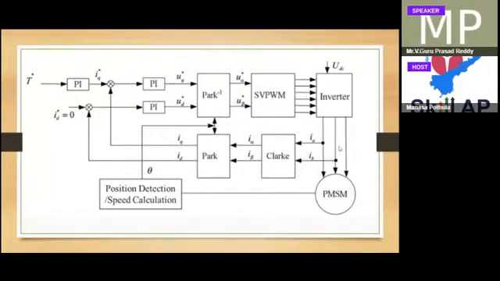So what we have done is we have sensed the current and it will be converted into two-phase time varying quantities. And again these two-phase time varying quantities are converted to two-phase DC quantities. Meaning, let's suppose it is an AC component, it can be converted into DC.